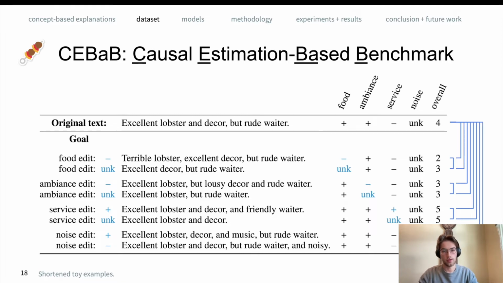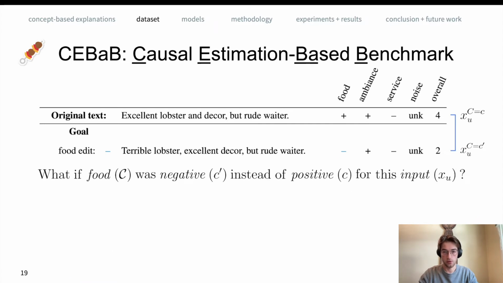Let's focus on one such counterfactual pair to introduce some notation. This food edit can be used to answer the question, what if the food was negative instead of positive for this given input? We denote the example before the intervention as x with large C equals c, and we denote the example after the intervention with x large C equals c prime.